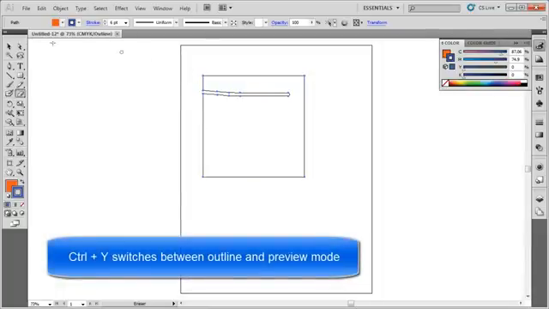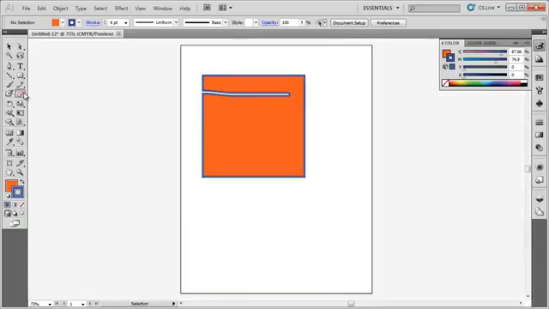Control Y, you can see where this path is at. I'm going to press Control Y again. I can now make the eraser bigger by hitting the right bracket on the keyboard. That's 2 keys over from the letter P. I can click and erase through here, and notice it's just redrawing the shape.